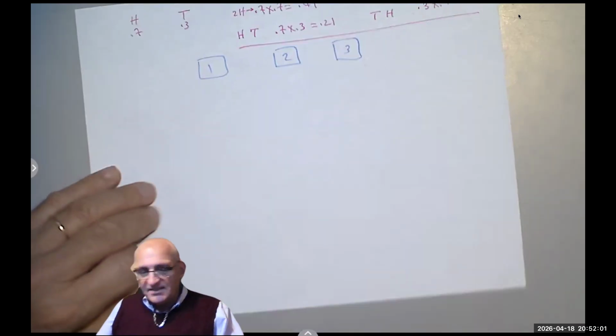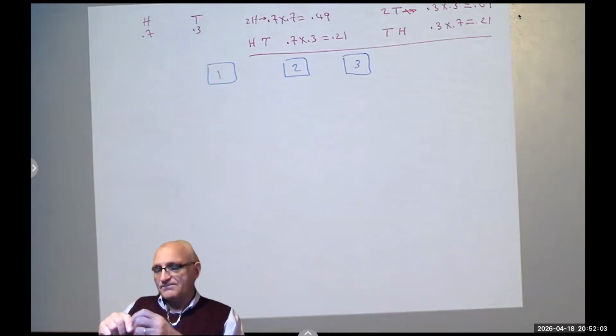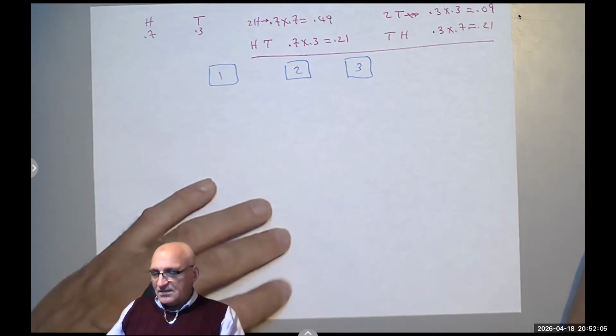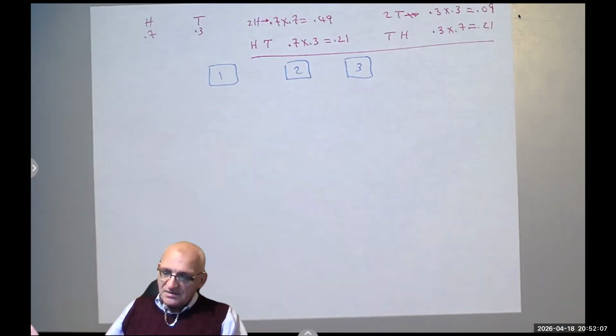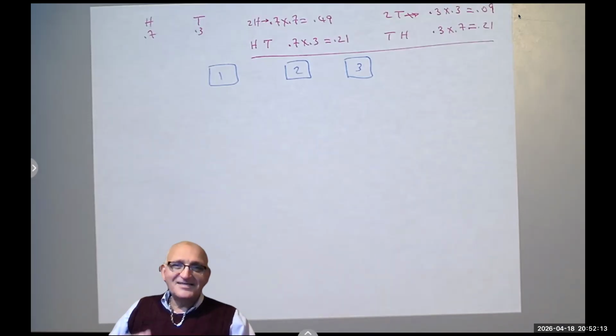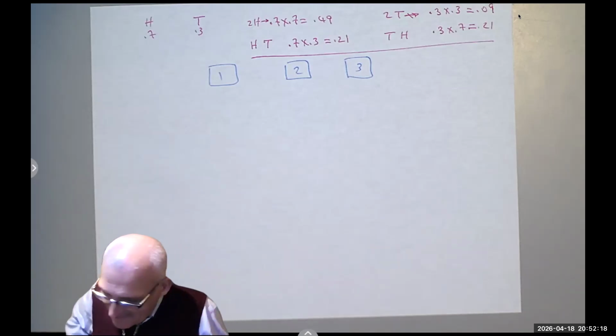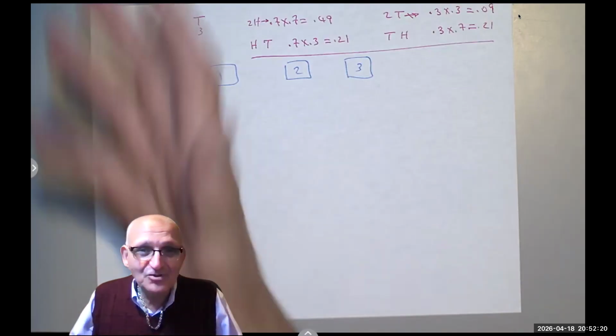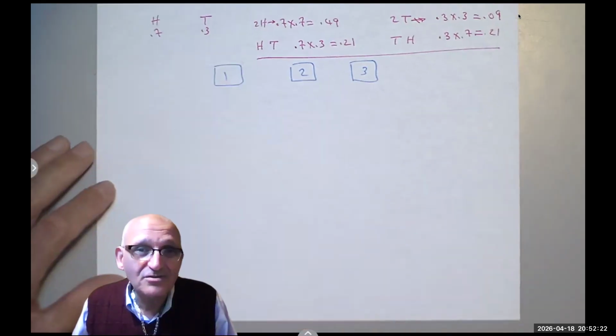Only one of them has the ticket, the other two are empty. So we said, okay, we are going to make a game, a game to decide who's going to go first, okay?